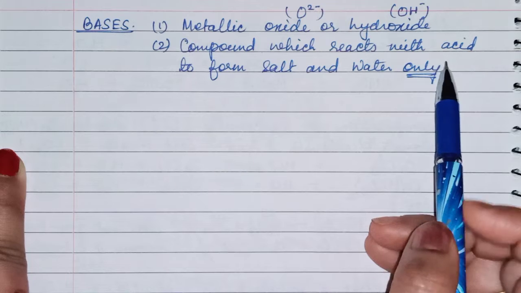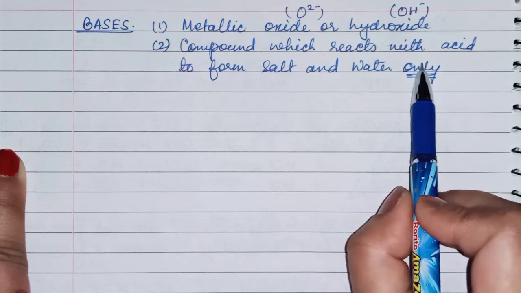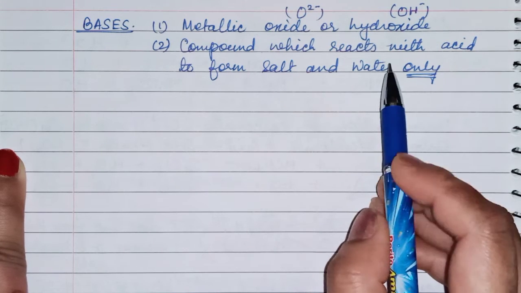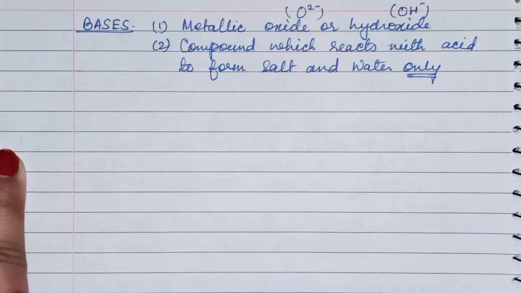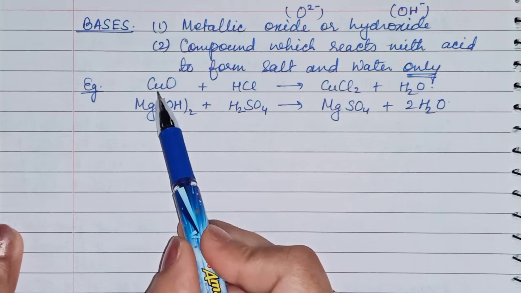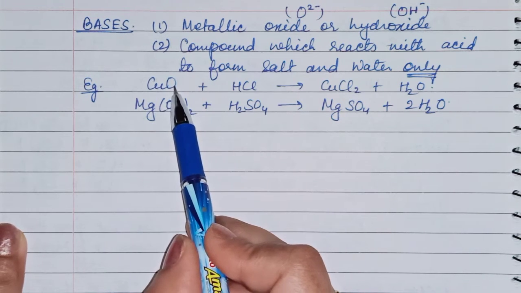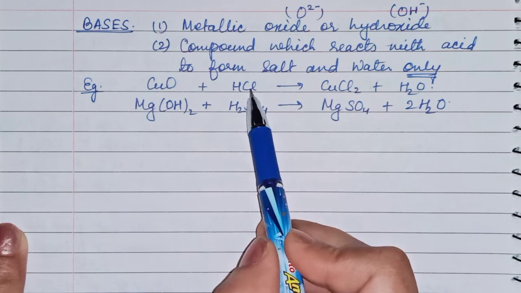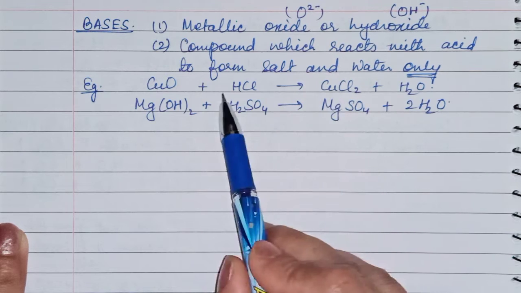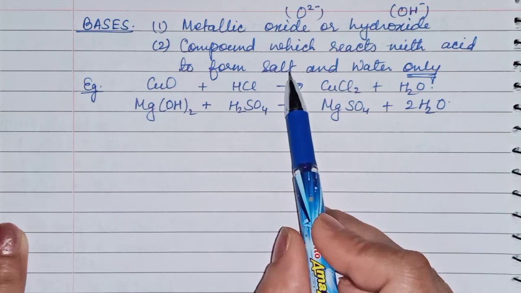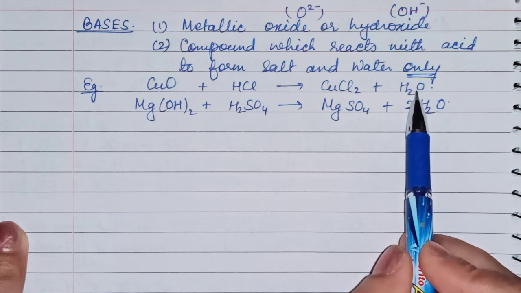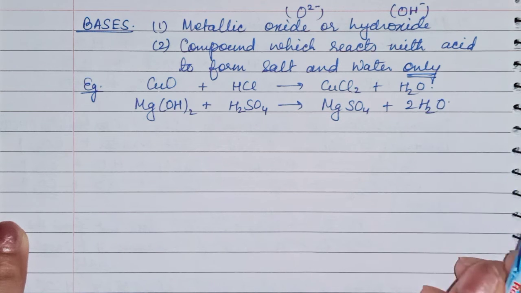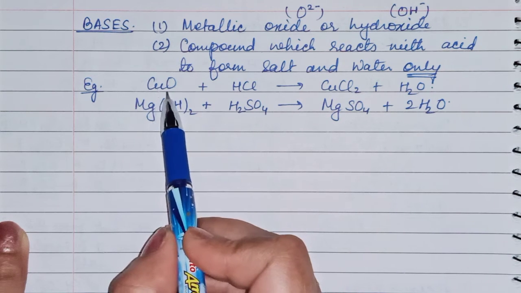If any other substance is also formed with salt and water, then you can say it is not a base. If it is forming only salt and water with acid, then only it is a base. See here, copper oxide. Copper is a metal and oxide is the O2 minus ion. Copper oxide and acid HCl react to give copper chloride, which is salt, and H2O, which is water, and no more substances are forming. That's why it is known as a base.